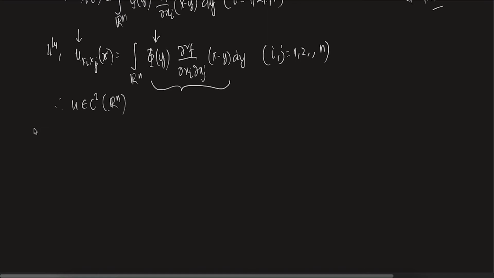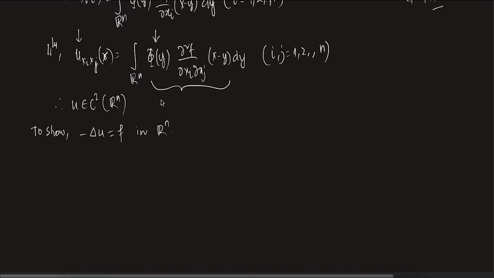The part 2. So to show minus Laplacian of u equals f in Rn. How do we show that? Please remember that phi blows up near y equals 0. Phi blows up near y equals 0.